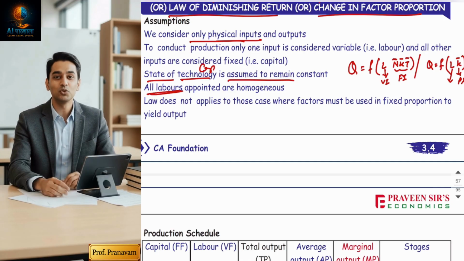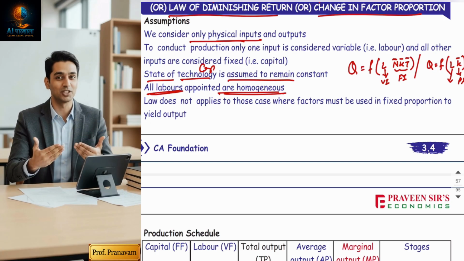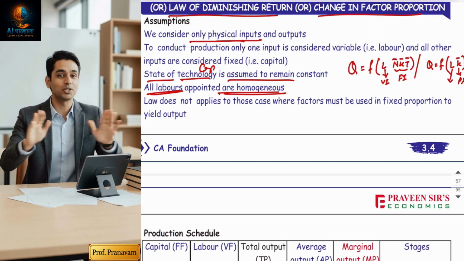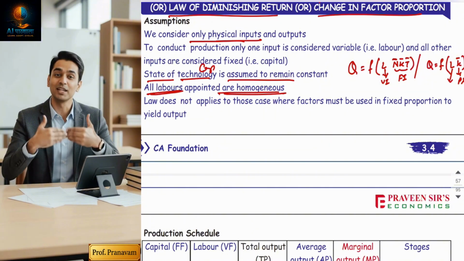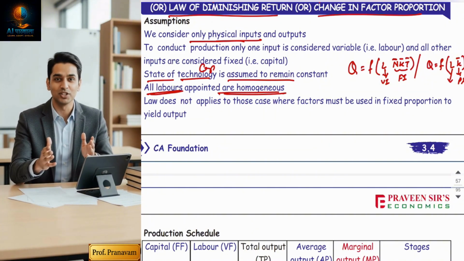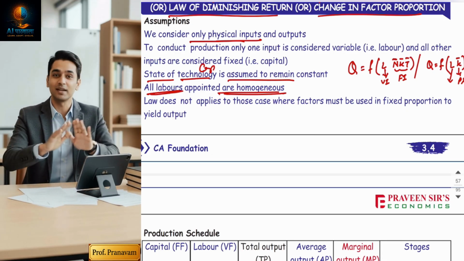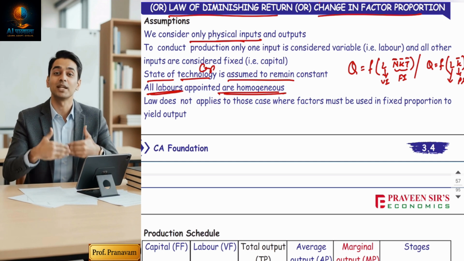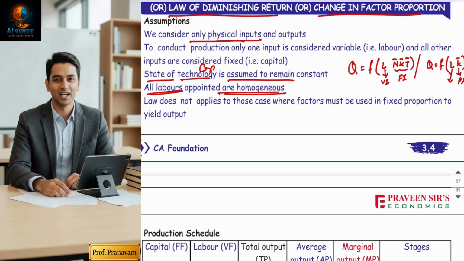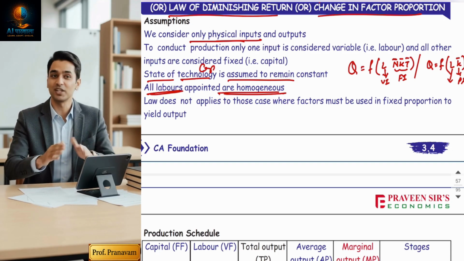One more assumption: all labors appointed are homogeneous. It is a very unrealistic assumption. Labors cannot be homogeneous; all inputs are heterogeneous practically. But why has it been assumed? Because to explain this theory, we need stability. If we do not make this assumption, some laborers might be experienced and smart enough that from less input they can produce more output, and the output will increase all of a sudden.